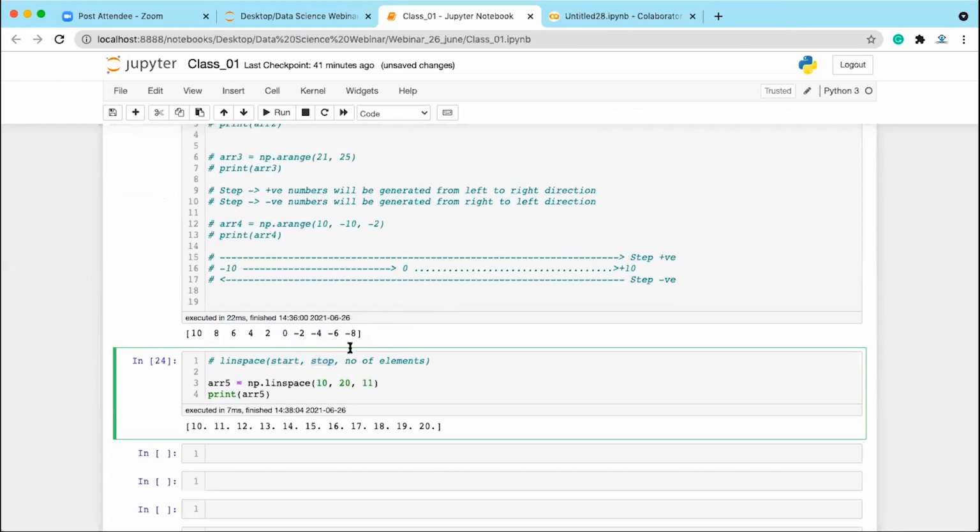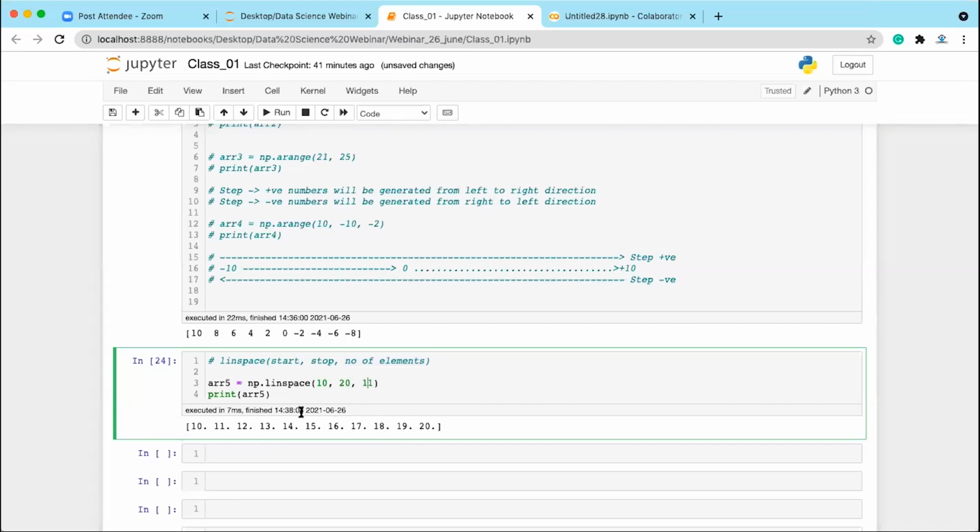And second is the step size. You don't provide the step size; rather, you provide the number of elements inside the array. How many elements you want inside the array, that you provide. So if you want a total of 11 elements inside the array, you give 11 and it will automatically take the step size.